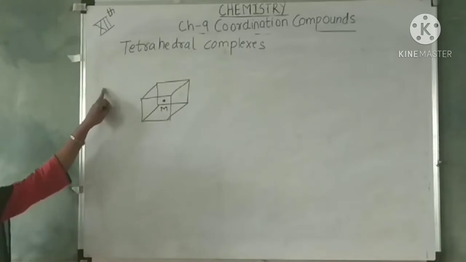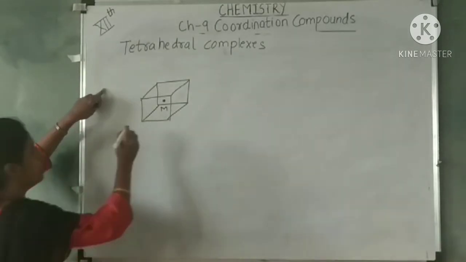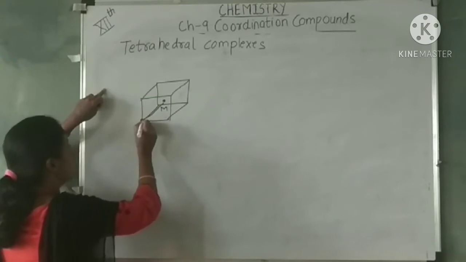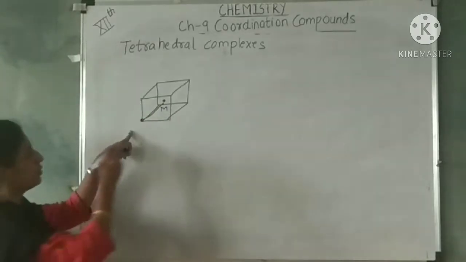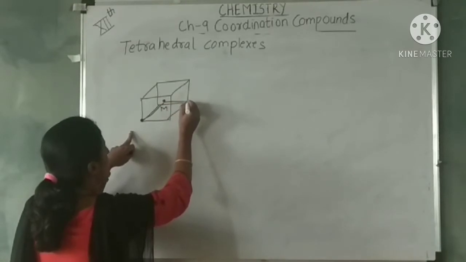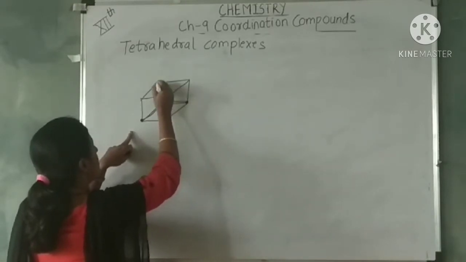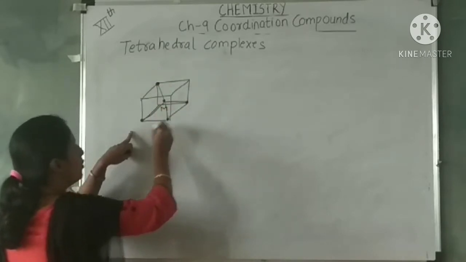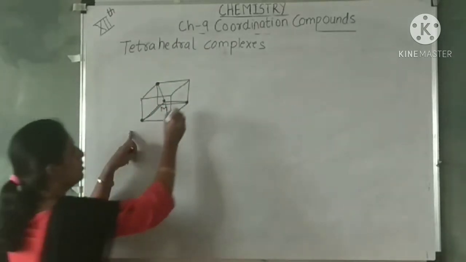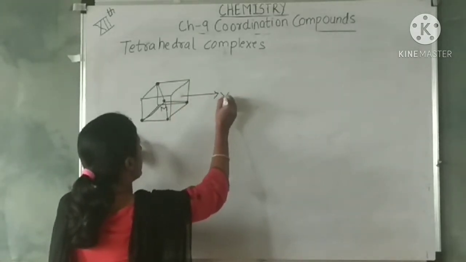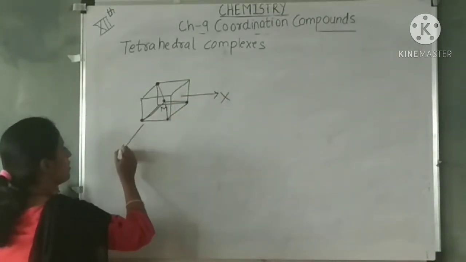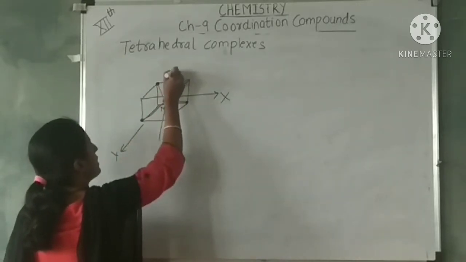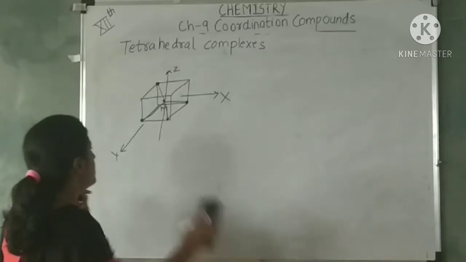Tetrahedral means how many ligands are there? 4 ligands. One ligand is over here, one ligand is over here, one is here, this is the third one, and this is the fourth one. Now we can write, this is the x-axis, this is the y-axis, and this is the z-axis.